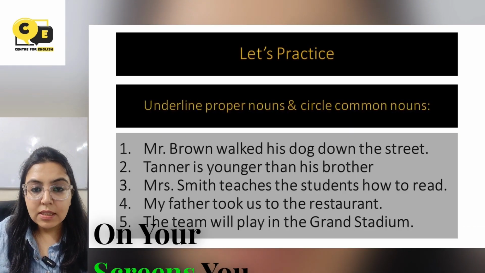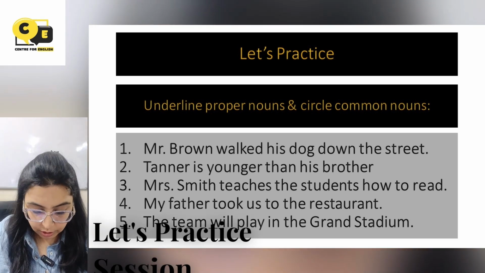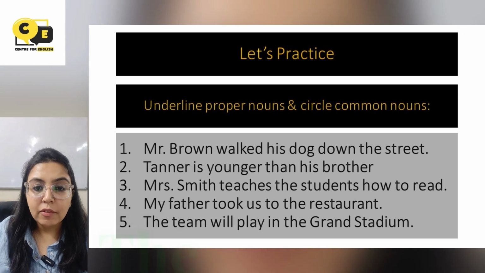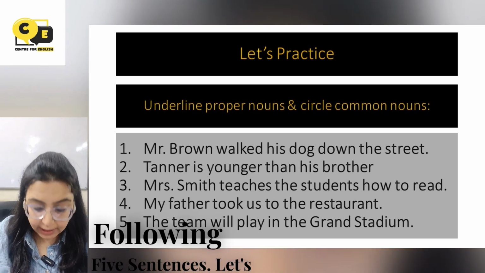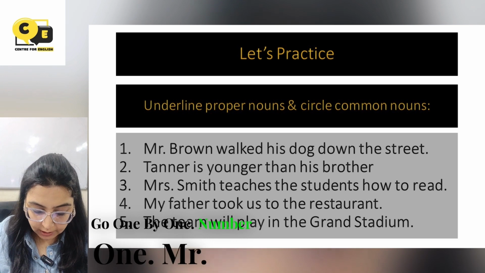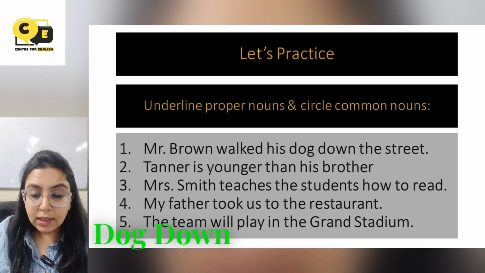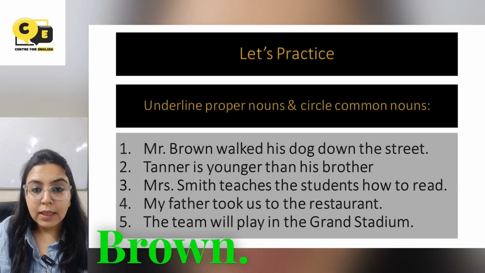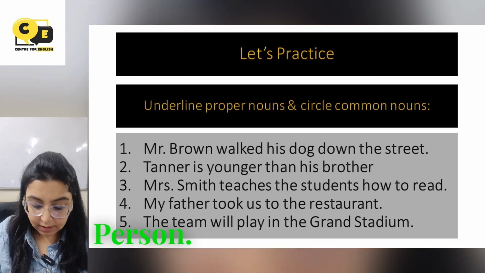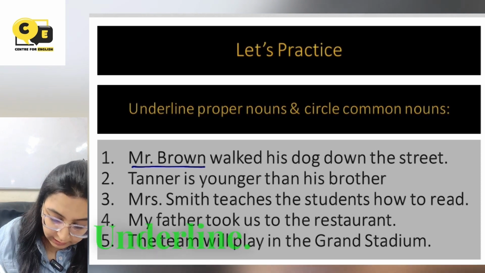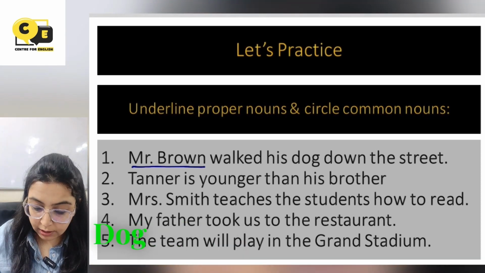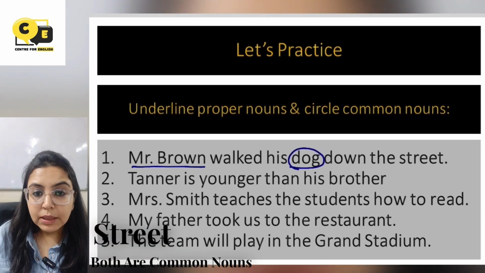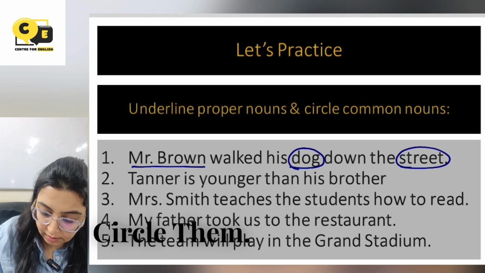Now on your screens, you will see a let's practice session. So we have to underline proper nouns and circle common nouns in the following 5 sentences. Let's go one by one. Number 1. Mr. Brown walked his dog down the street. Now here, proper noun is Mr. Brown. It is a name of a particular person. So Mr. Brown we will underline. Walked his dog down the street. Now dog and street both are common nouns and thus we will circle them.